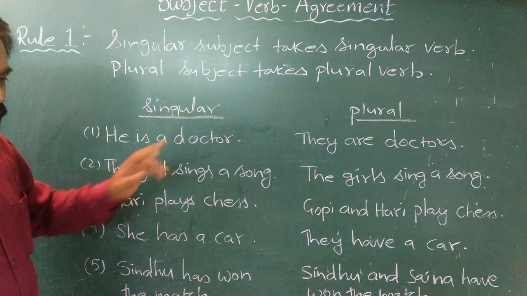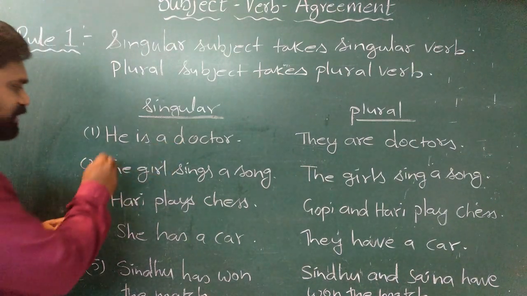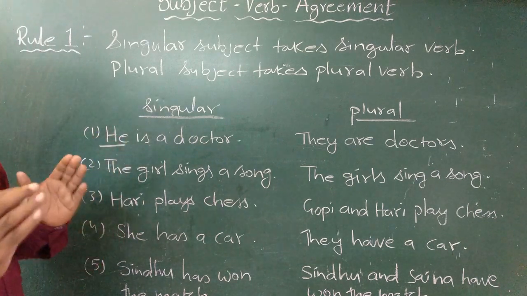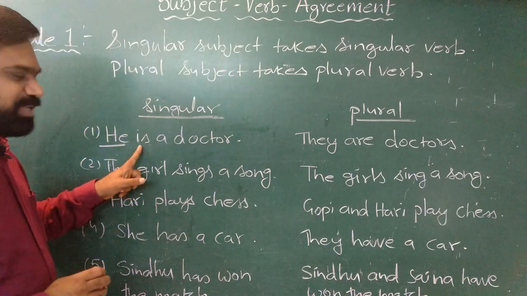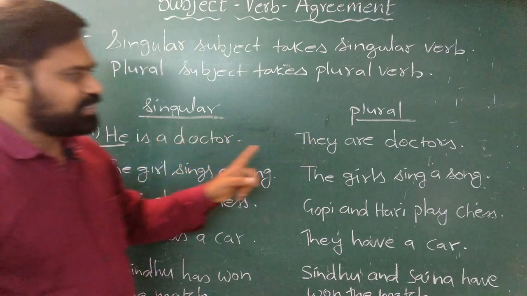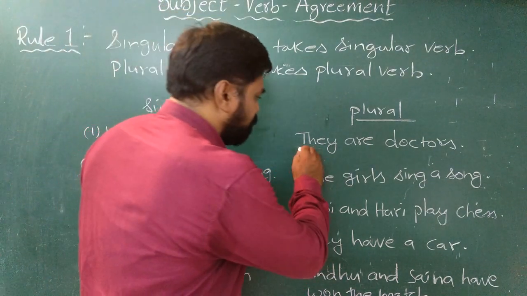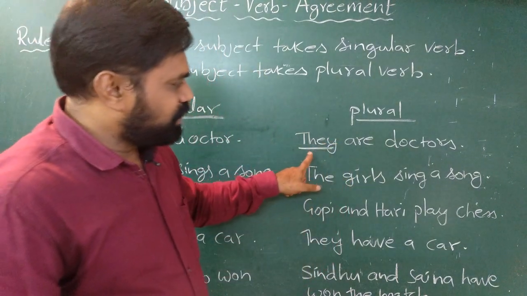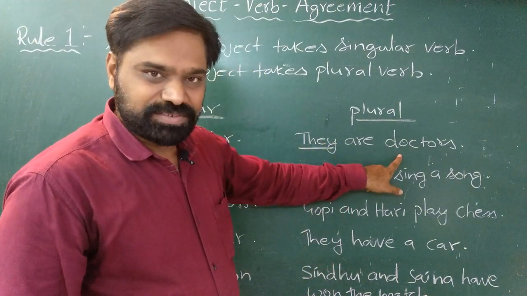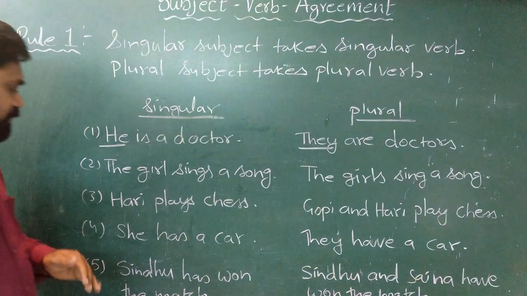He is a doctor. In this sentence, he is the subject. It is singular. So it takes the verb is. The same sentence, when we change the subject to plural, the verb also changes. They are doctors.